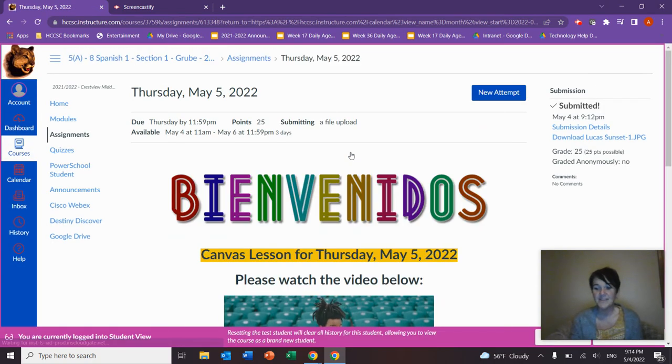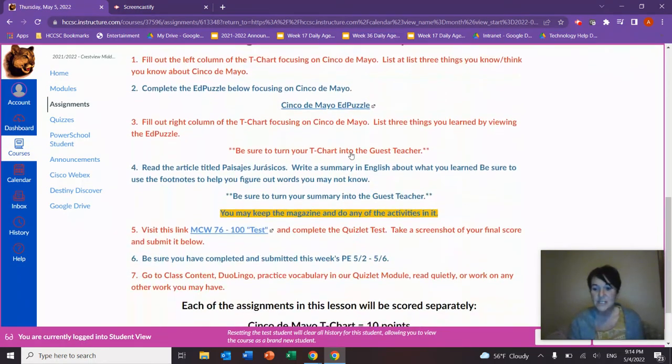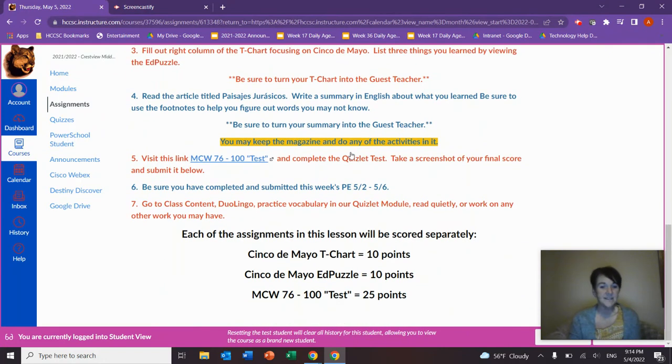A couple people took advantage of that the last time I was out. So that's a good way to earn at least 10 points extra credit. Also, one more thing, each of these assignments in the lesson will be scored separately. The Cinco de Mayo T-chart is 10 points, the Cinco de Mayo Ed puzzle is 10 points, and then the test, remember in quotation marks, is 25 points.